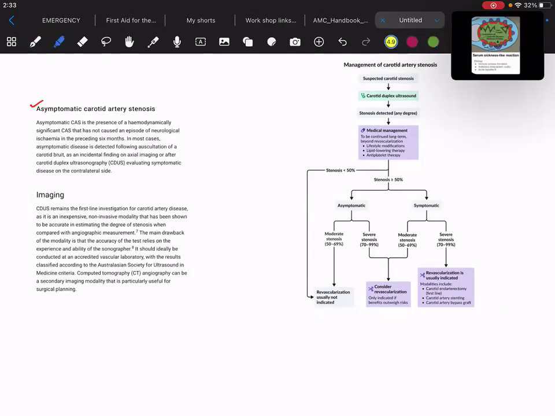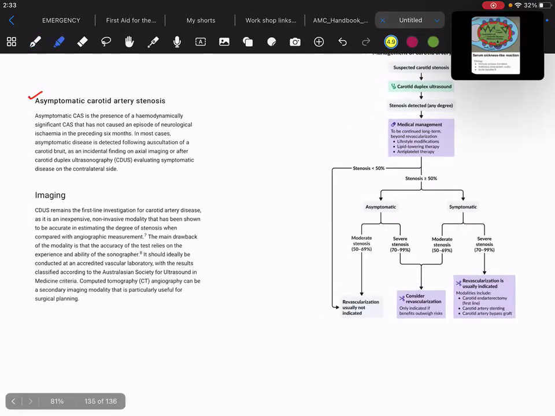And before that, we need to see asymptomatic carotid artery stenosis. Asymptomatic carotid artery stenosis is the presence of hemodynamically significant carotid artery stenosis that has not caused an episode of neurological ischemia. Should remember that sometimes this carotid artery stenosis is present in elderly patients and is not diagnosed, because there should be significant stenosis in order to cause symptoms.